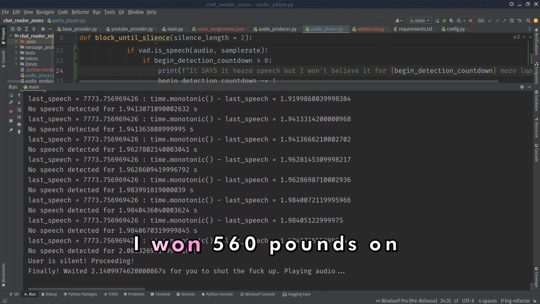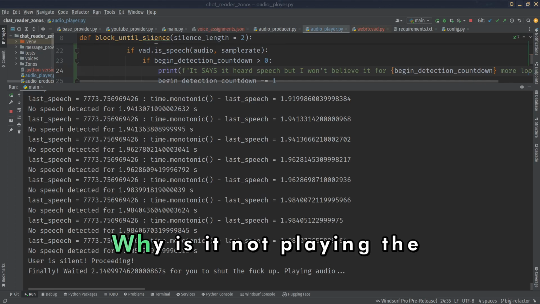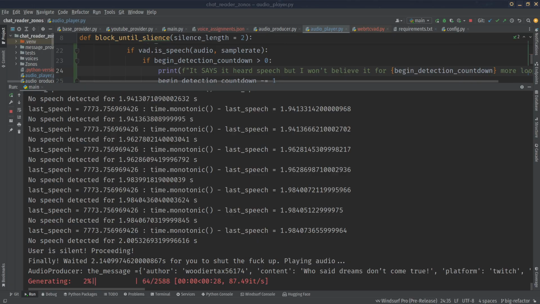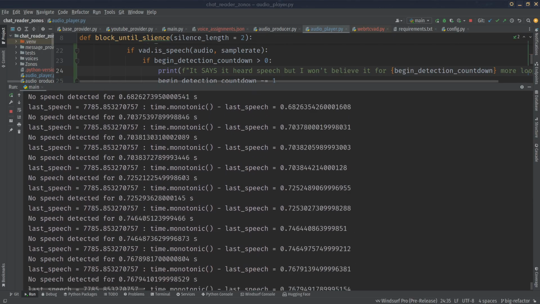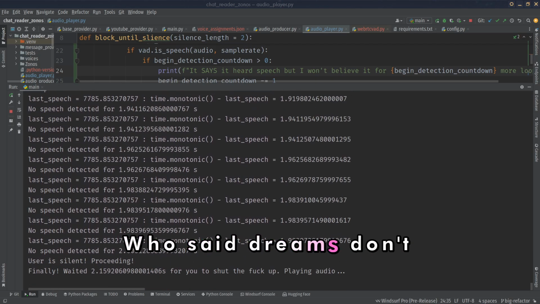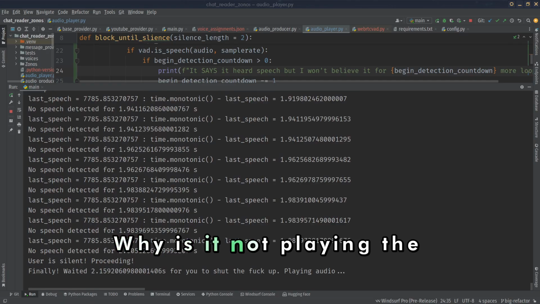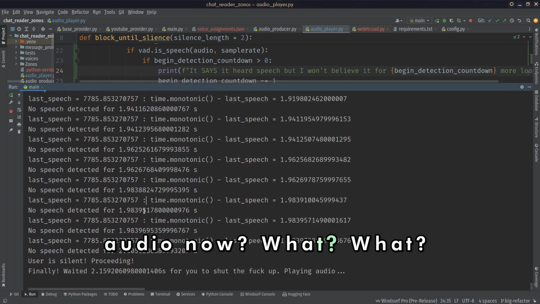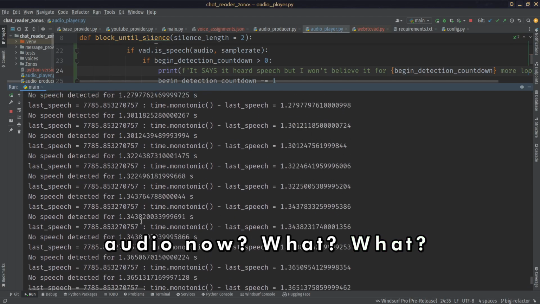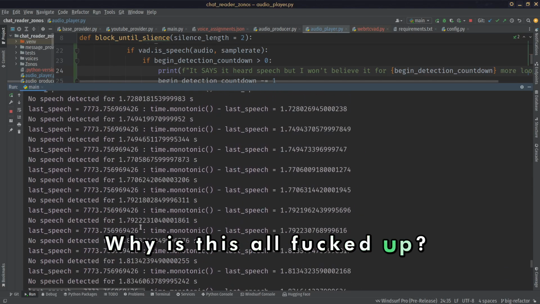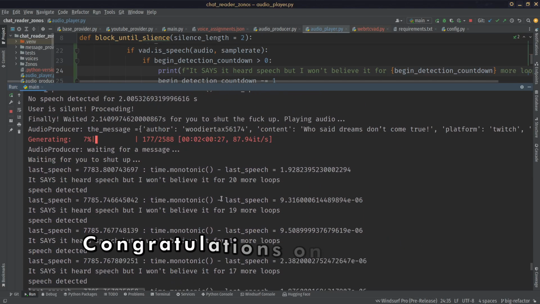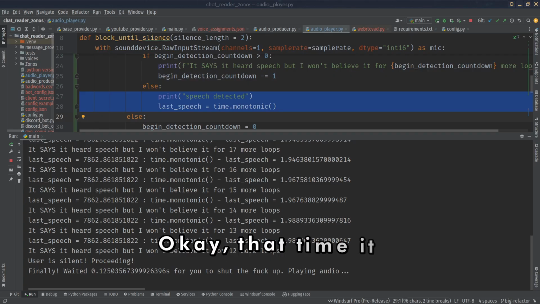I won £560 on gambling today. Why is it not playing the audio? Who said dreams don't come true? Why is it not playing the audio now? What? Why is this all messed up? Congratulations on your win.